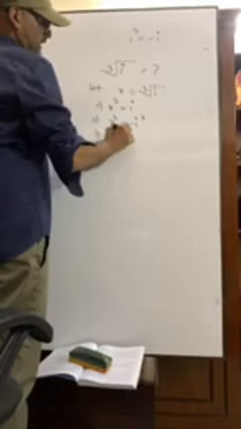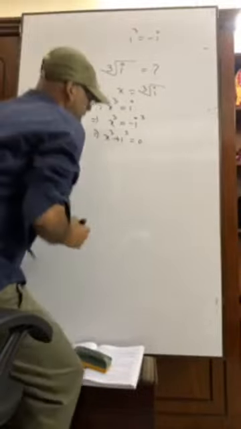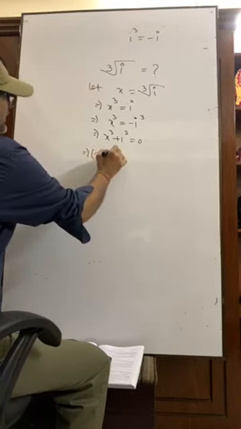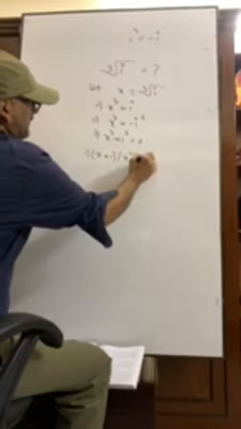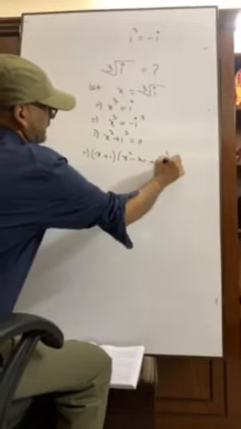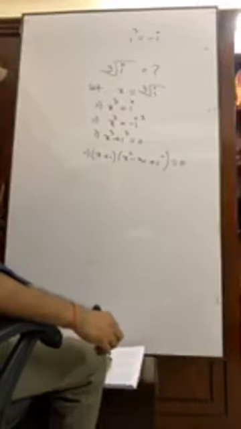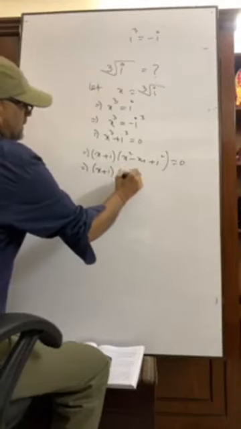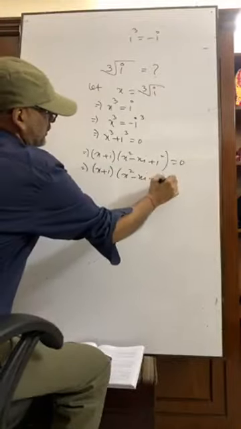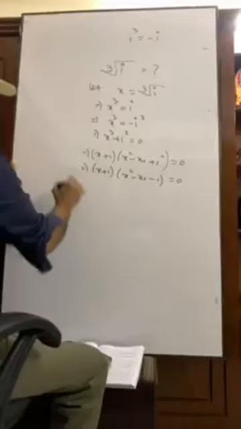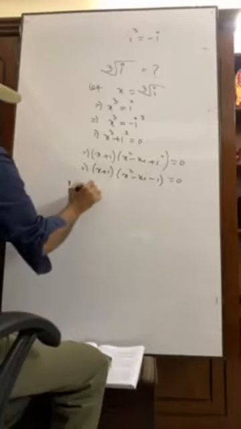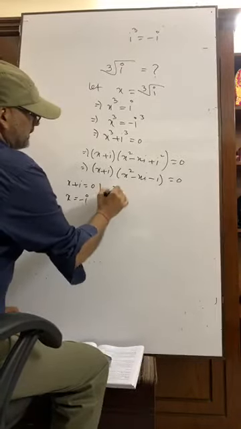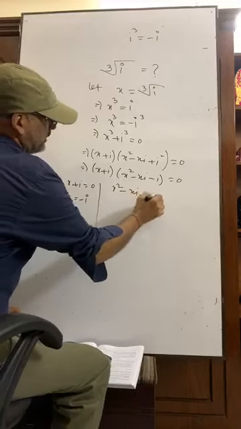x cube plus i cube equals 0. A cube plus B cube has a corollary: a plus b into a square minus ab plus b square equals 0. That means x plus i times x square minus xi minus 1 equals 0. Therefore, x plus i equals 0. Here we are getting x equals minus i. And here x square minus xi minus 1 equals 0.